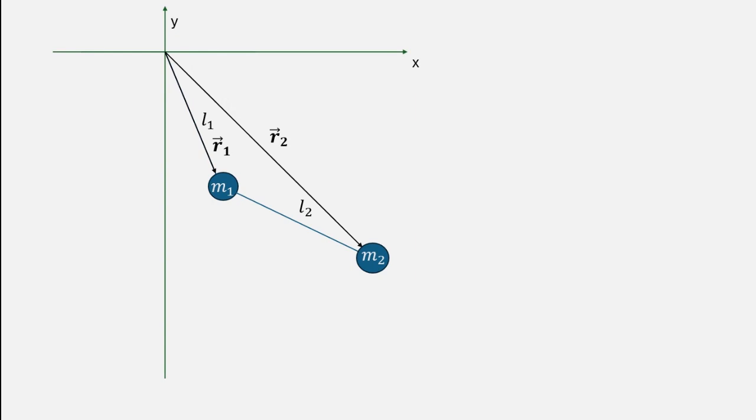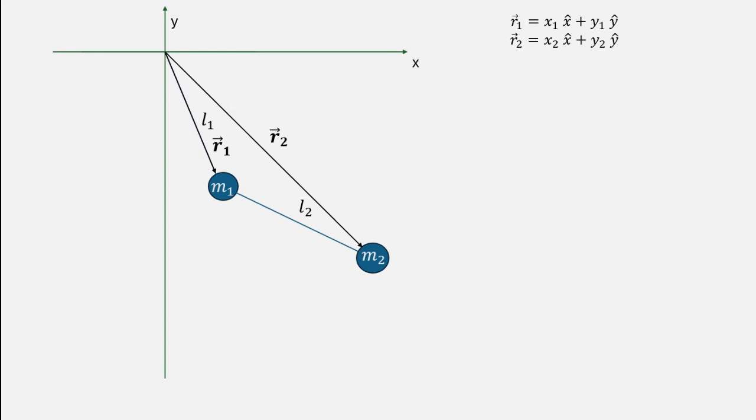These position vectors have two components, one in the x direction and the other in the y direction. If we define x1 and y1 as coordinates of the first bob at any given time, and x2 and y2 as coordinates of the second bob at any given time, we can write down position vectors in terms of their components in the following way. So r1 is equal to x1 x hat plus y1 y hat, and r2 is equal to x2 x hat plus y2 y hat, where x hat and y hat are just unit vectors in the x and y directions,